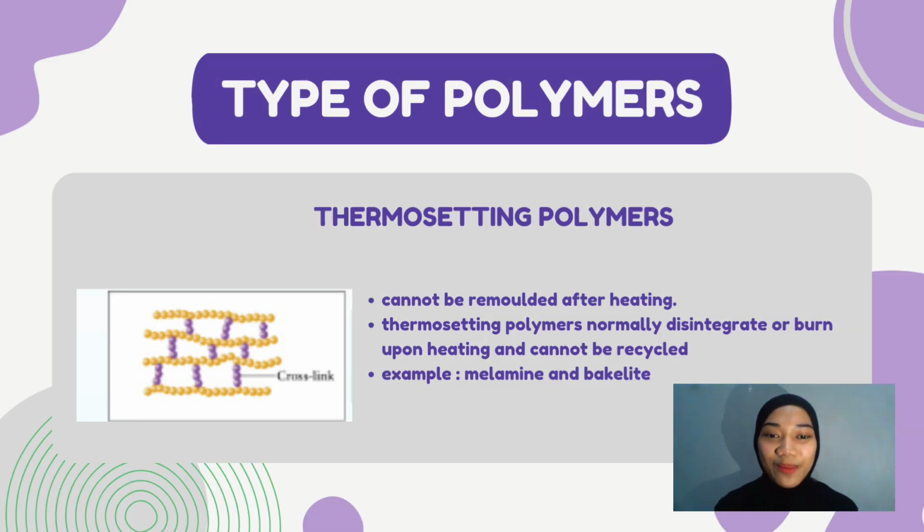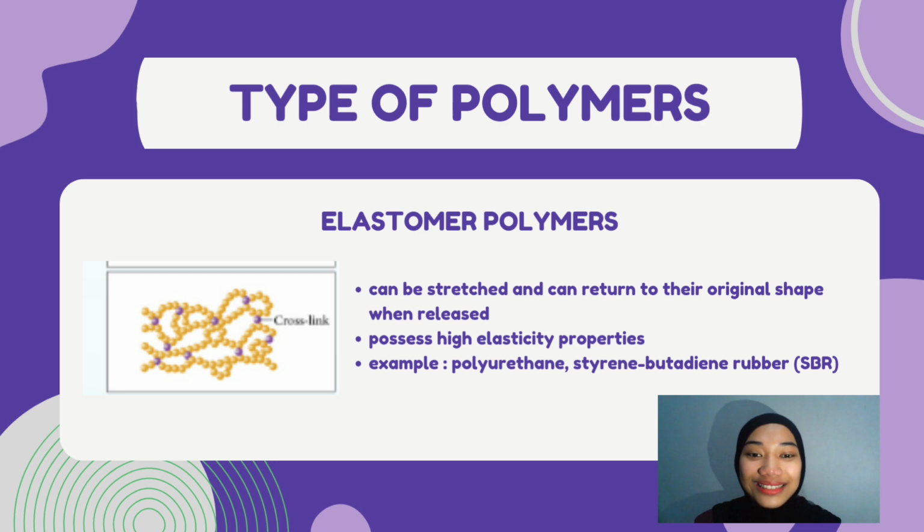Next, thermosetting polymers. Thermosetting polymers cannot be remolded after heating. Thermosetting polymers normally disintegrate or burn upon heating and cannot be recycled. Examples: melamine and bakelite. Lastly, elastomer polymers. Elastomer polymers can be stretched and can return to their original shape when released, possessing high elasticity properties. Examples: polyurethane and styrene butadiene rubber (SBR).